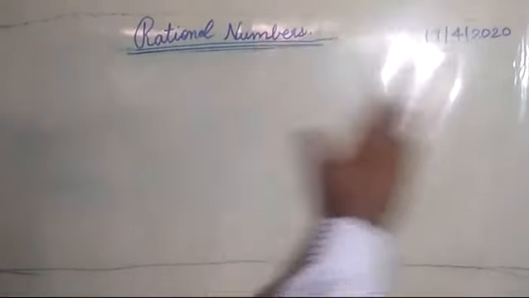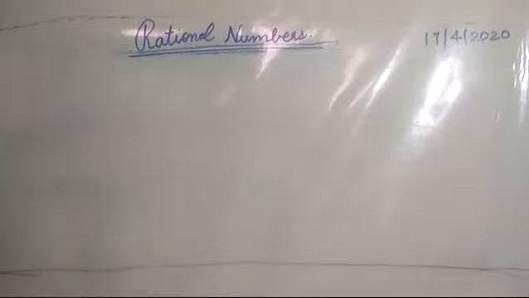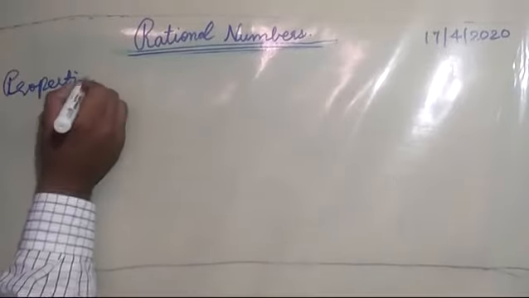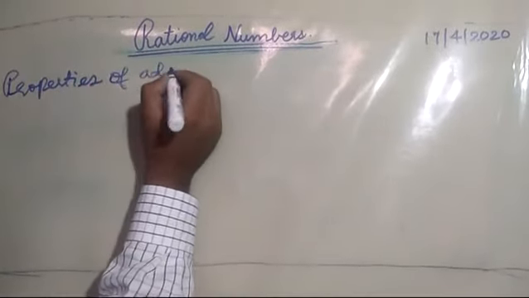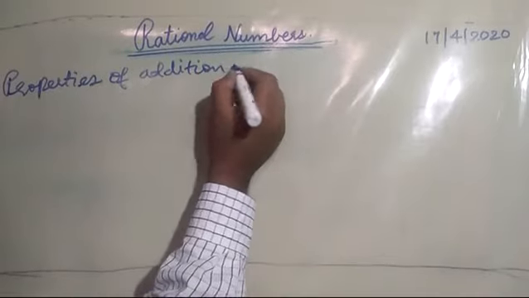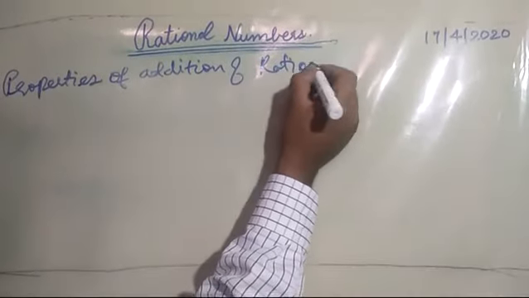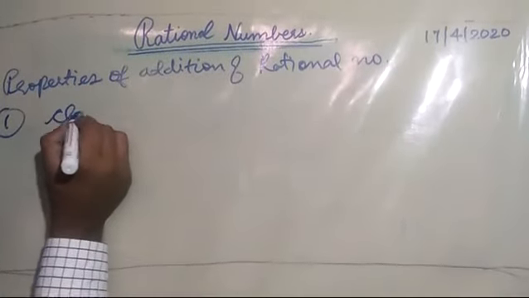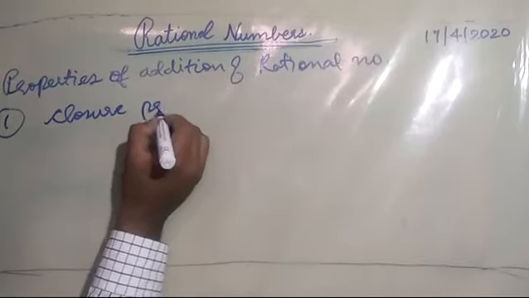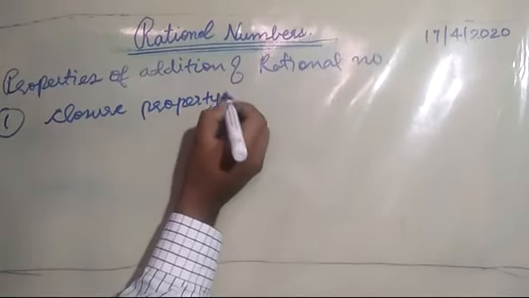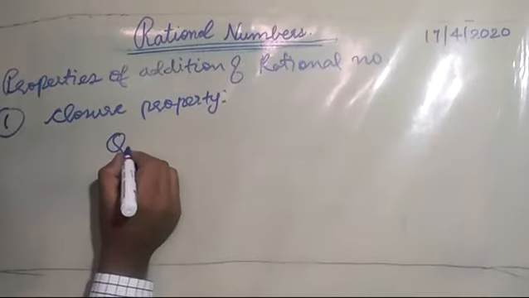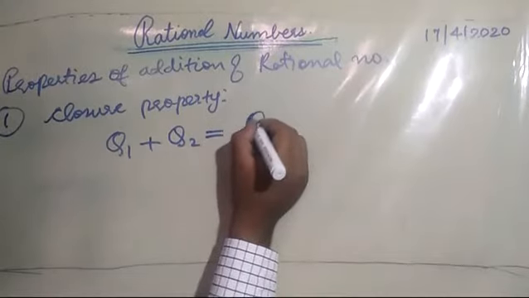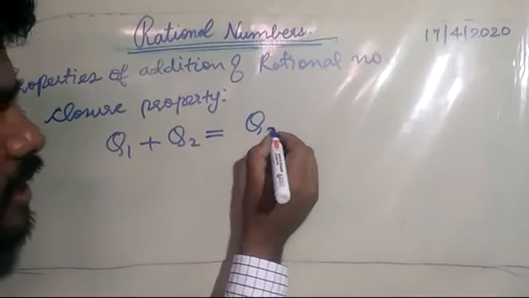Now we will discuss properties of addition on rational numbers. First property is closure property. Closure property means if I have two rational numbers, let us suppose q1 and the other rational number q2, then q1 plus q2 will always be equal to one rational number, let me take it as q3.